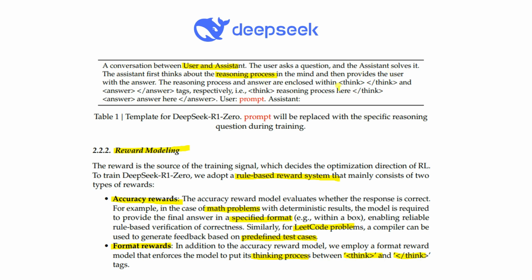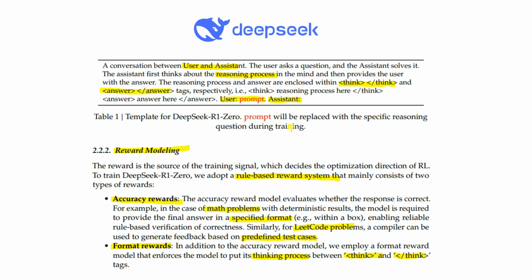It encloses some kind of tag, let's say a think tag for when it is thinking, and an answer tag for when it has answered that. Same thing in the reasoning process here. You can also see that it takes one prompt from the user, and it will give you a response based on the assistant, and the prompt will be replaced with some specific reasoning questions